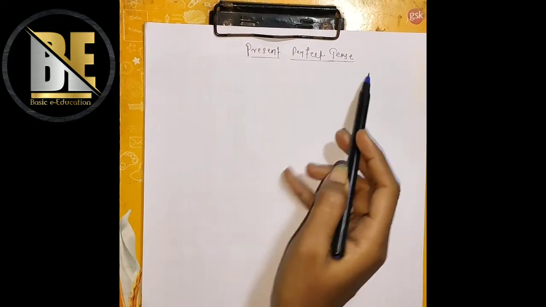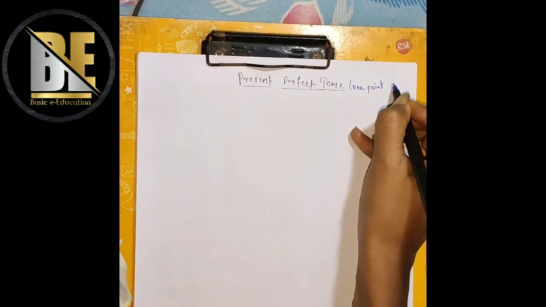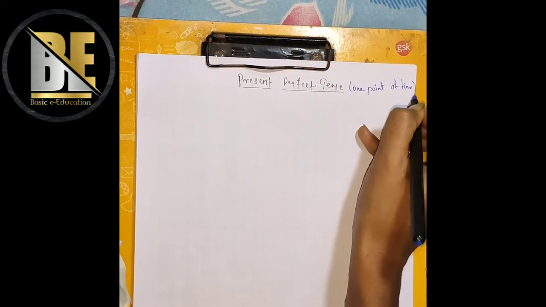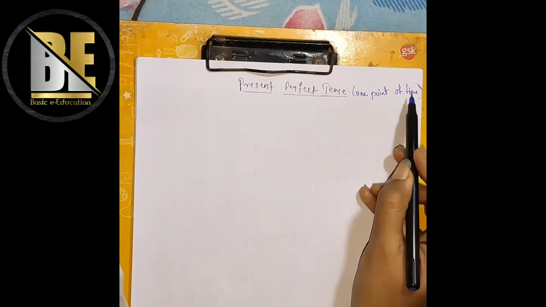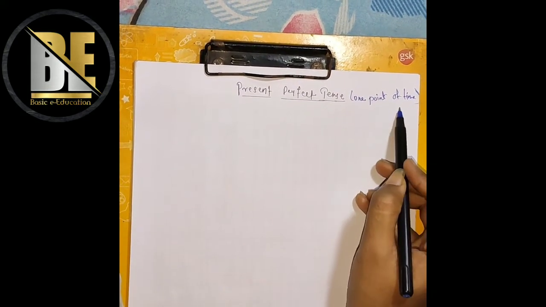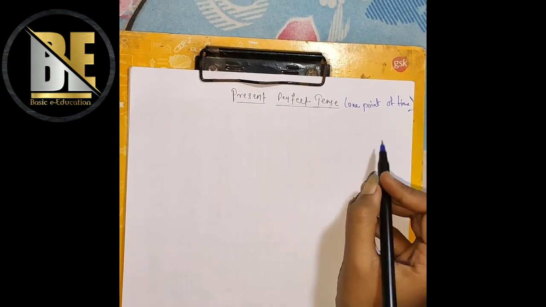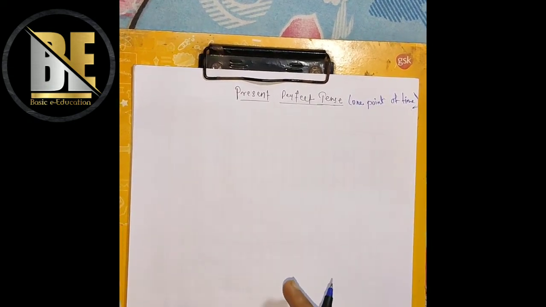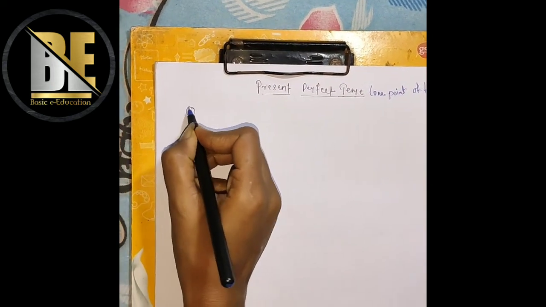Present perfect tense is one point of time. What does this mean? That means that the action has finished, but the action just has finished. You can say that the action has been finished 10 minutes before, 15 minutes before, or it can also happen like just finish. For example, we can say